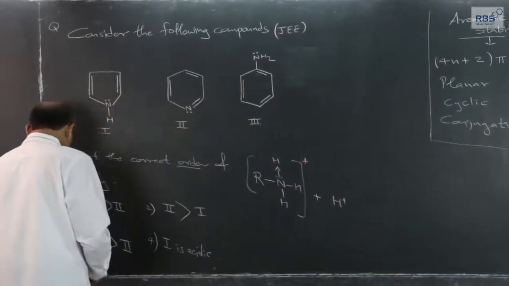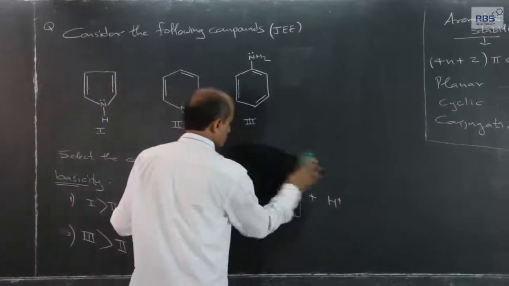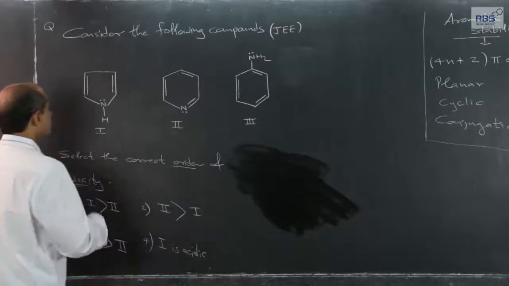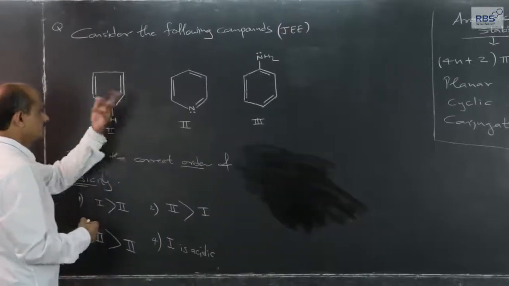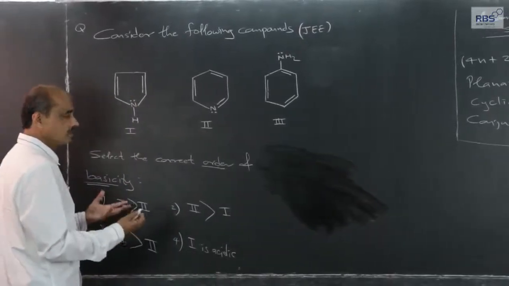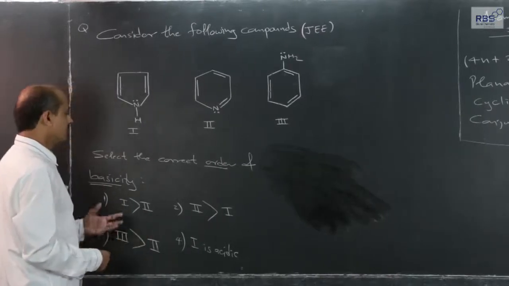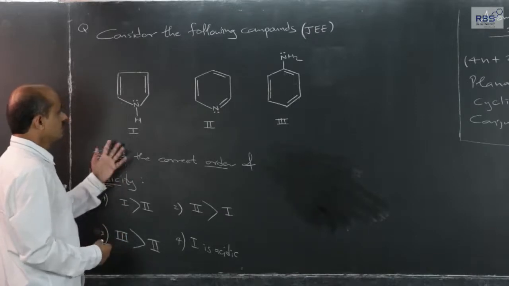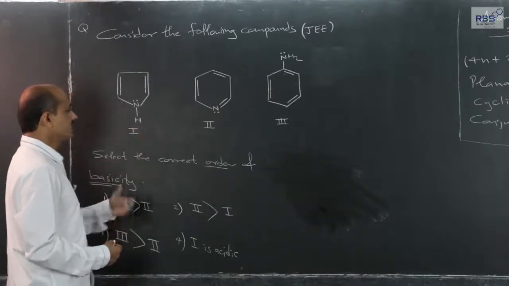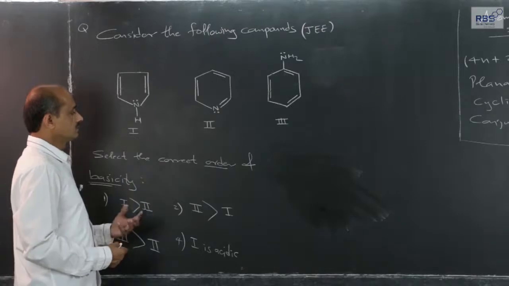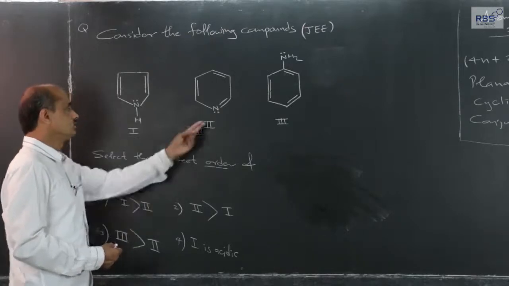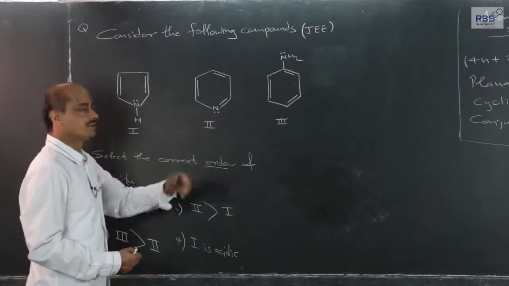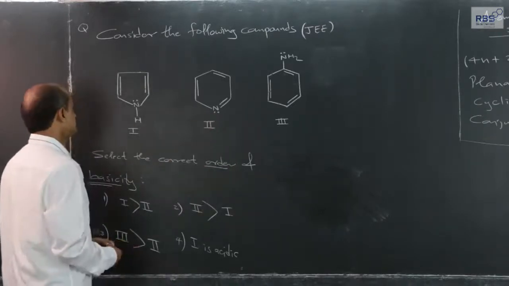So, that way, which one is most basic and which one is least basic, means among the following, and order is actually not asked here, but at least we should know which one has the least or highest tendency of making the lone pair on nitrogen available.